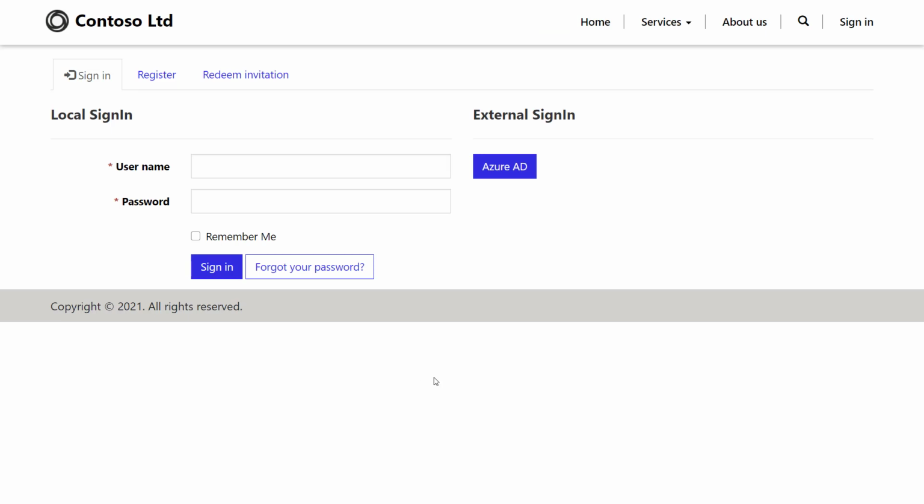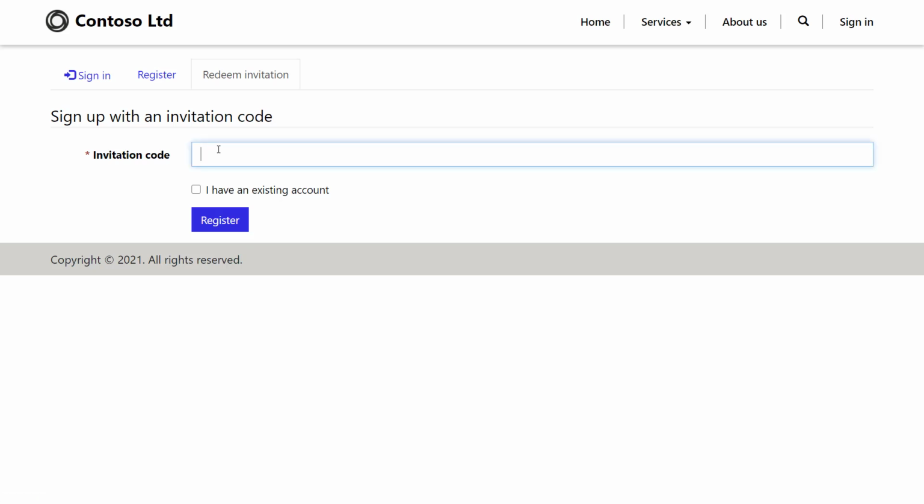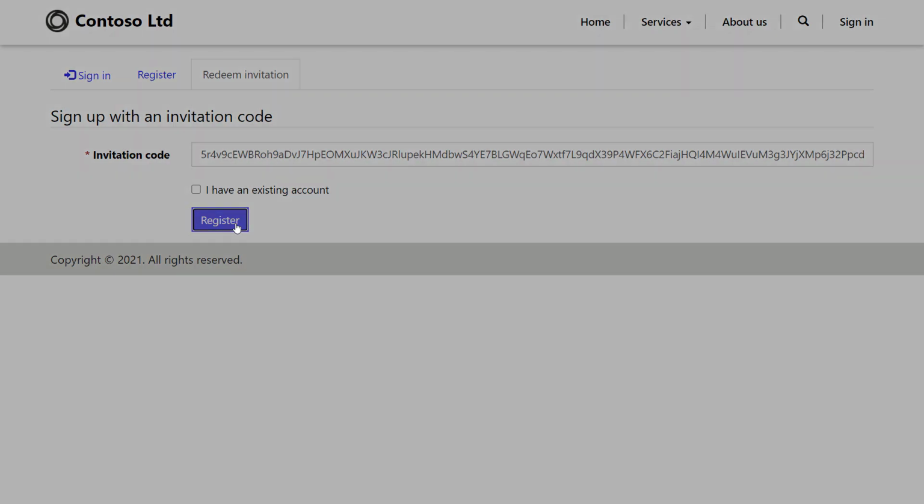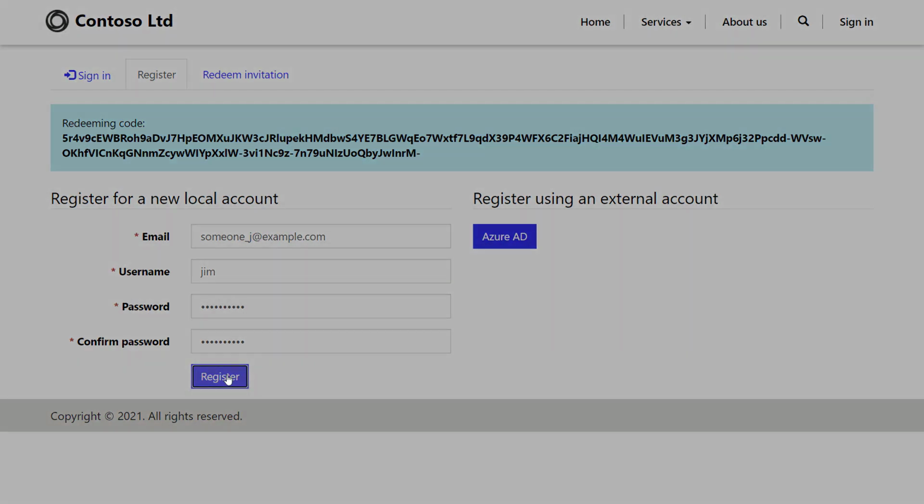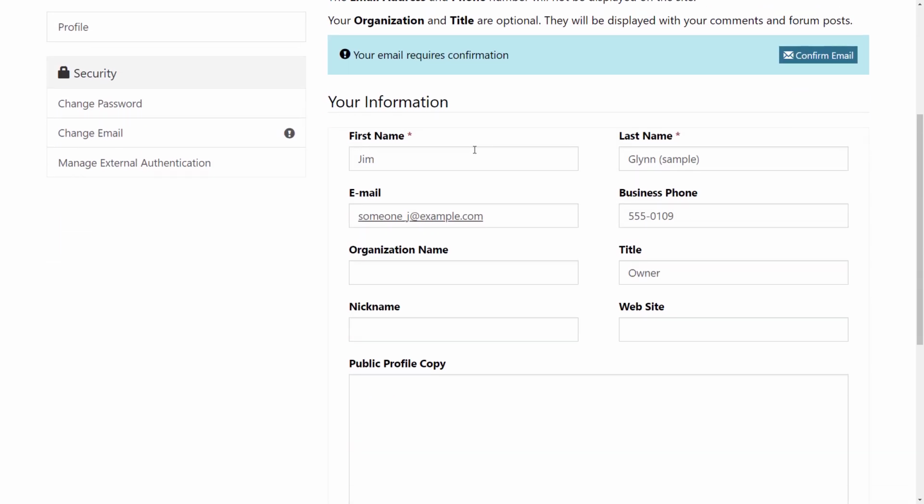So back at the portal, we had that redeem invitation, or the login. I'm just going to go to the redeem invitation, paste in that code that he would have gotten in an email. We'll just register. And that immediately takes me into setting up a new local account. I'm just going to call him Jim, give it a password, register. And then what I can do is I can complete the profile for Jim.